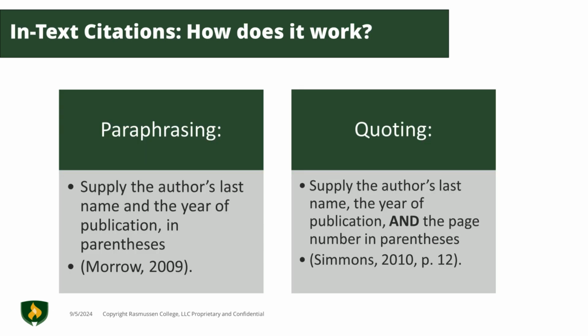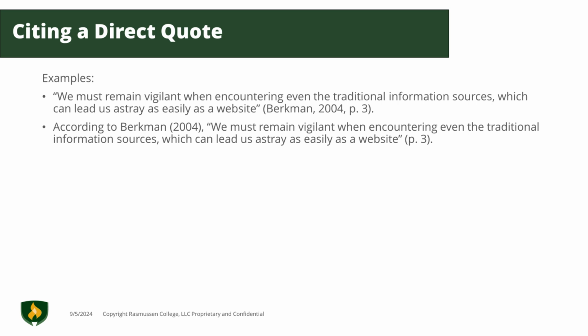When summarizing or paraphrasing information, we include the author's last name and the publication year. However, when quoting information, we also need to include the page number, or paragraph number if it's a website, so that our readers can find the direct quote in the resource we used. Here we have 2 examples of direct quotations.